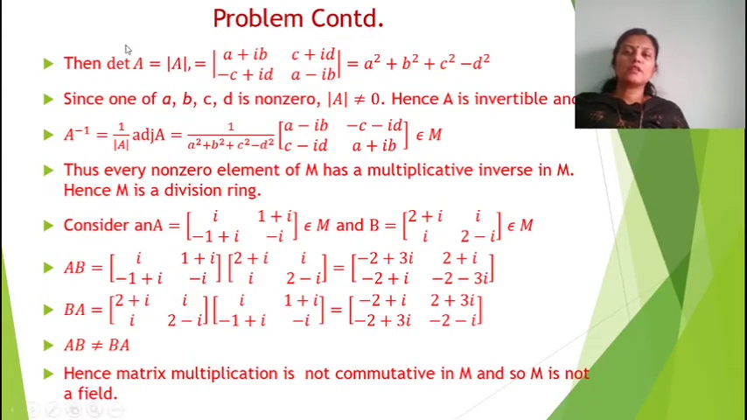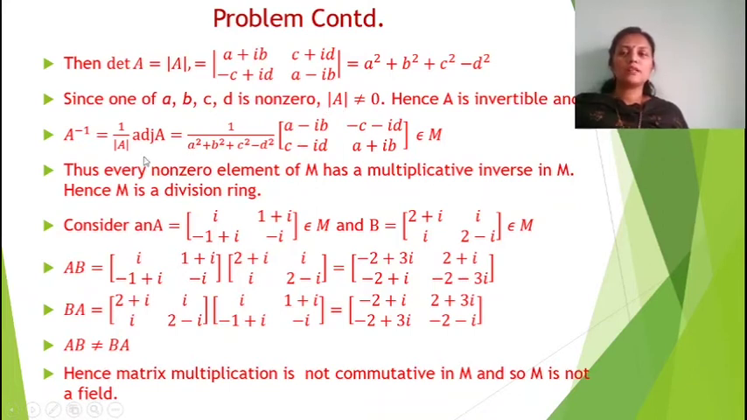Then determinant of A is the determinant of [a+ib, c+id; -c+id, a-ib]. Here it is (a+ib)(a-ib), which is equal to a squared minus (ib) squared. (ib) squared is i squared b squared, and i squared is minus 1, so this will be a squared plus b squared. Now (c+id)(-c+id), minus of that, will be c squared plus d squared. Since one of a, b, c, d is non-zero, determinant A is not equal to 0.